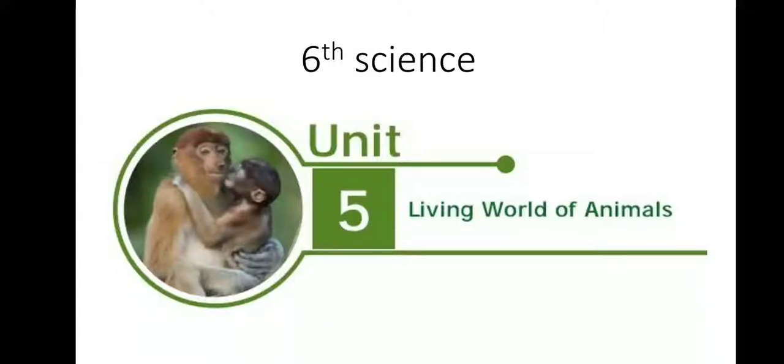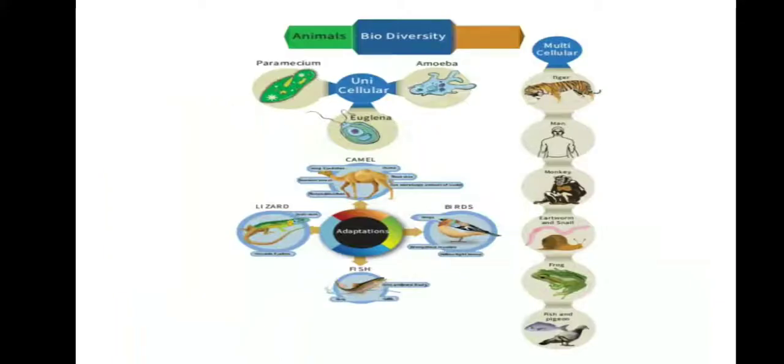Now we are going to talk about Unit 5, Living World of Animals. Just an introduction: unicellular and multicellular organisms. There are two types of organism, unicellular organisms and multicellular organisms. Unicellular means Paramecium, Euglena, amoeba, and multicellular means tiger, man, and so on.